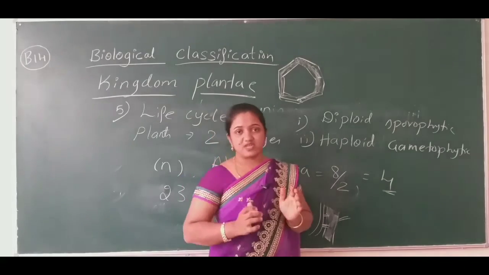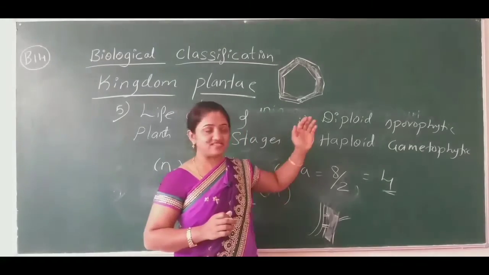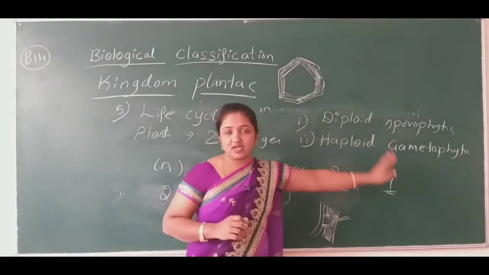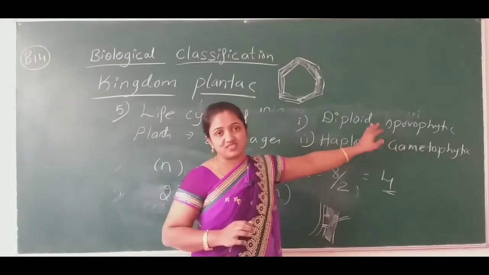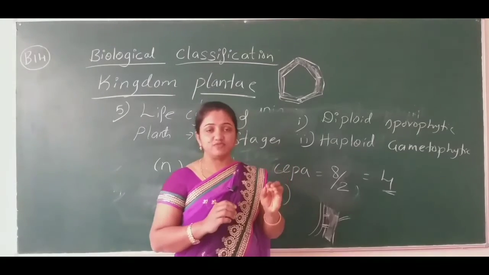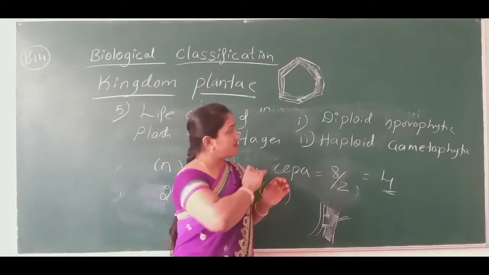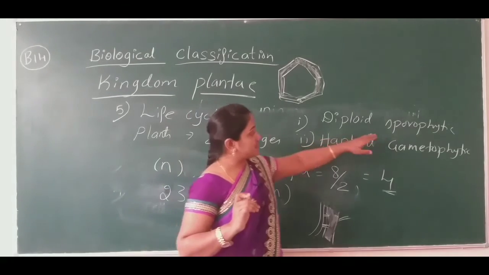When I start explaining all the detailed description of plants and their classes, there I'll explain what type of spores it is releasing. We'll take examples of algae, bryophyta, pteridophyta, gymnosperms, angiosperms. There we will learn all the stages and all the generations.